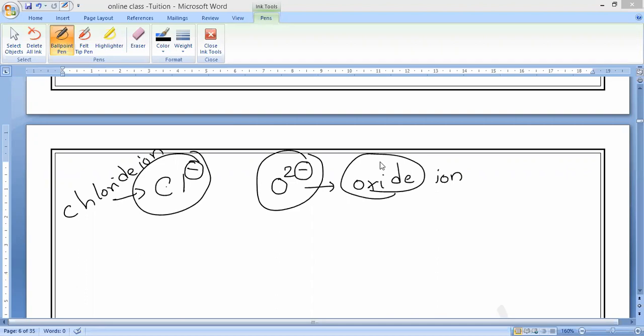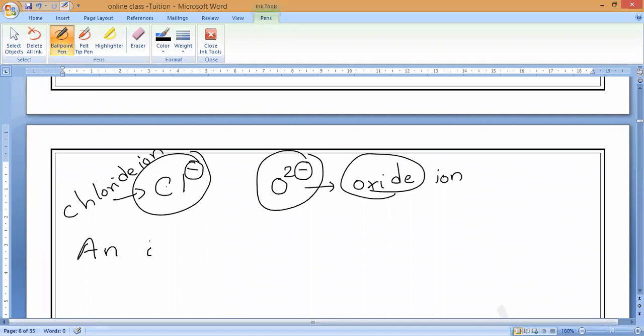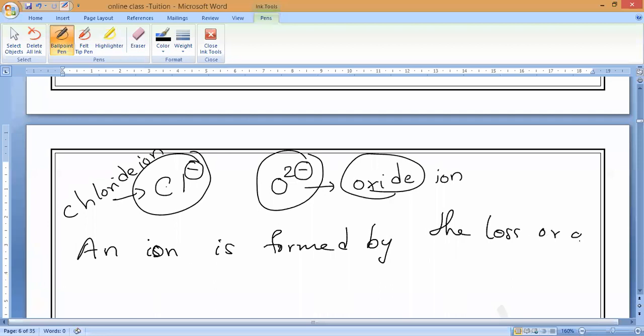So please all of you write it. What is the definition of ion? An ion is an electrically charged atom formed by the loss or gain of electrons by an atom. If anybody has a doubt, please kindly ask me.